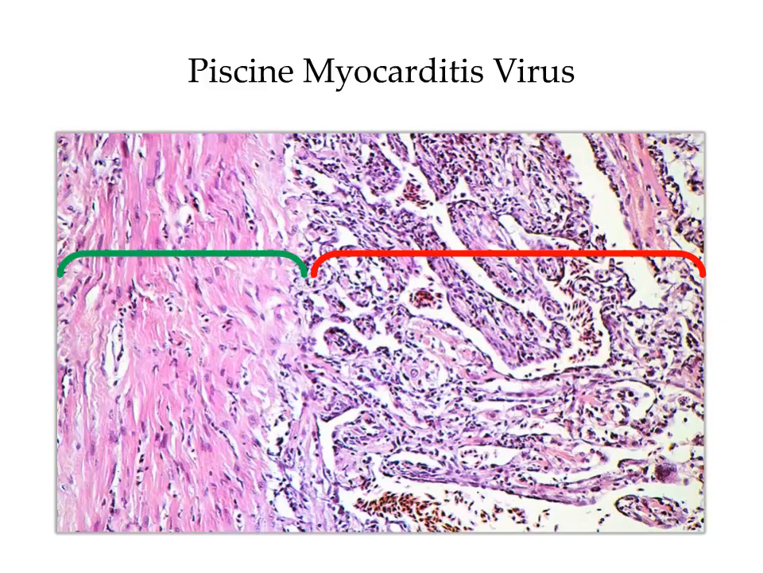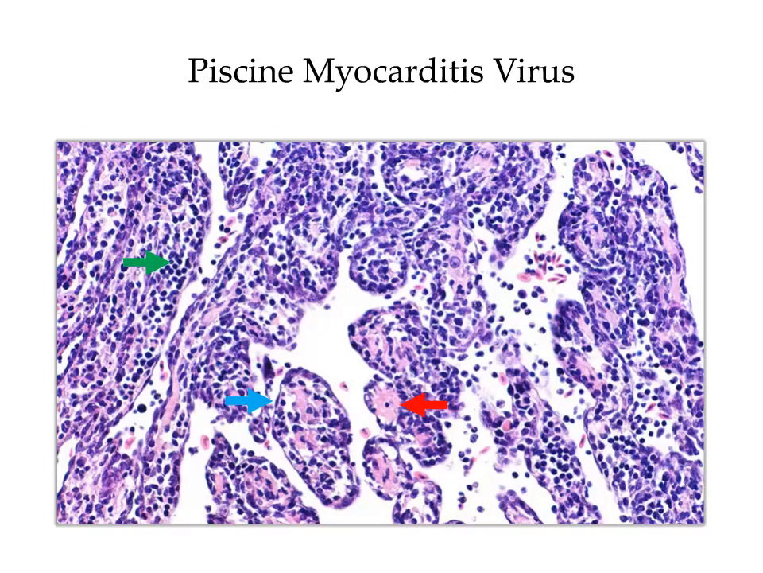Within sections of the heart, there's widespread lymphohistiocytic inflammation within the spongy layer of the ventricle. This is highlighted in red. The inflammatory process is associated with widespread myocardial degeneration and necrosis. The compact layer of the ventricle, which is highlighted in green, is unaffected.